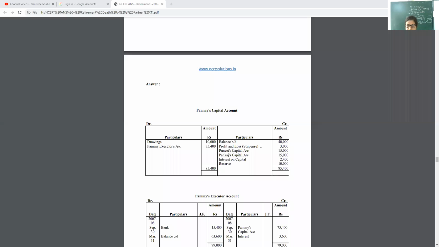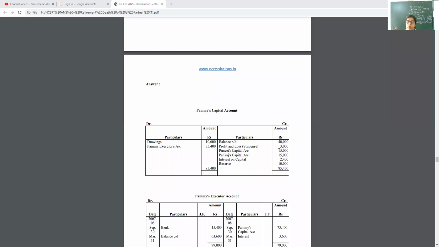Then profit and loss suspense account. Just now I explained how to calculate it. Yesterday I explained two methods, on the basis of sales and on the basis of time period. This is on the basis of time period, my dear children.